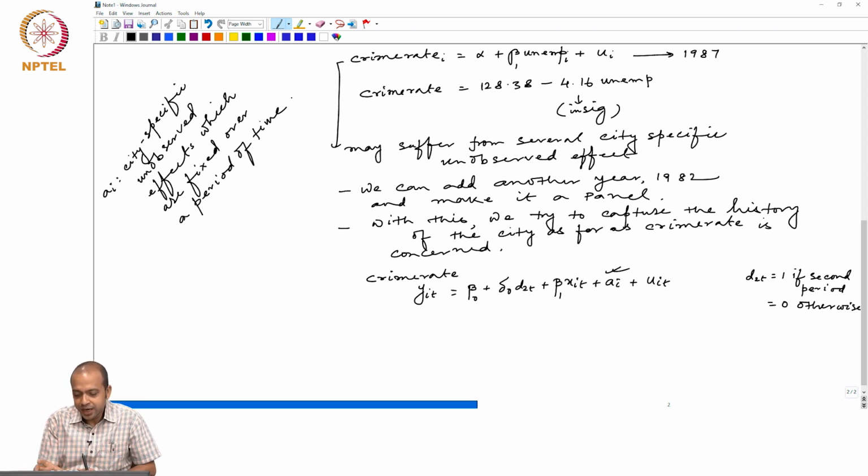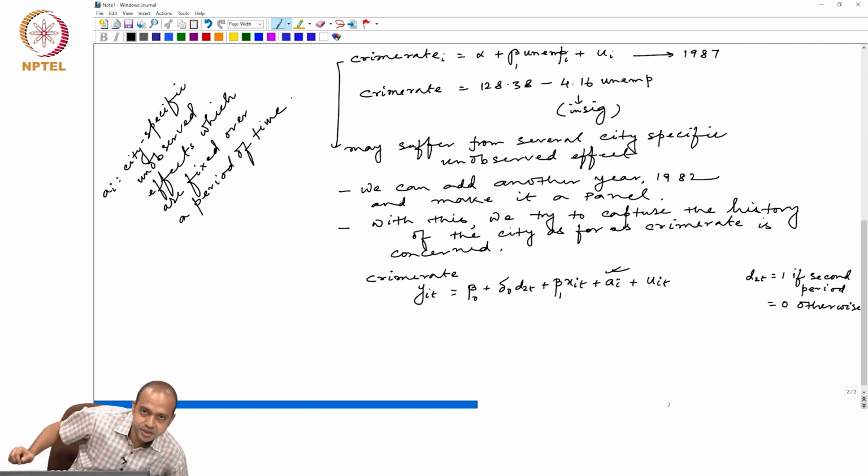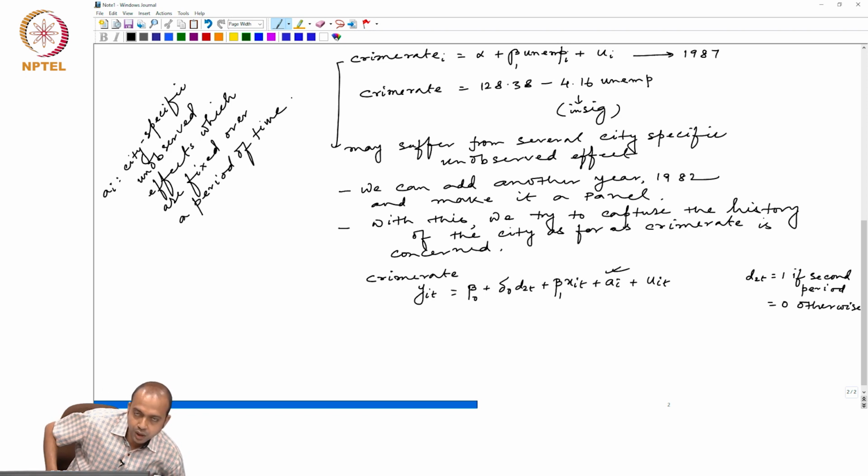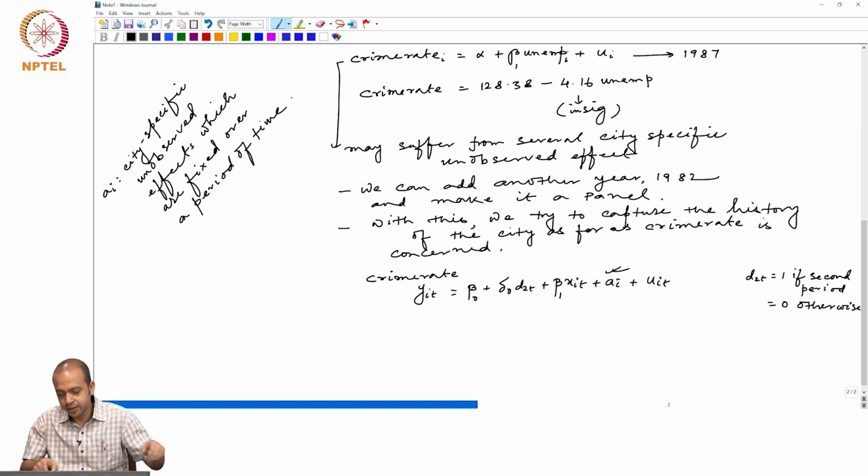Okay. If that is the case, then this would be our modeling. Here we have included one year dummy d2t to represent the fact that at different points of time, the distribution of y_it and x_it are different. We also accommodate the fact that several cities have city specific unobserved effect, and that is captured by a_i.